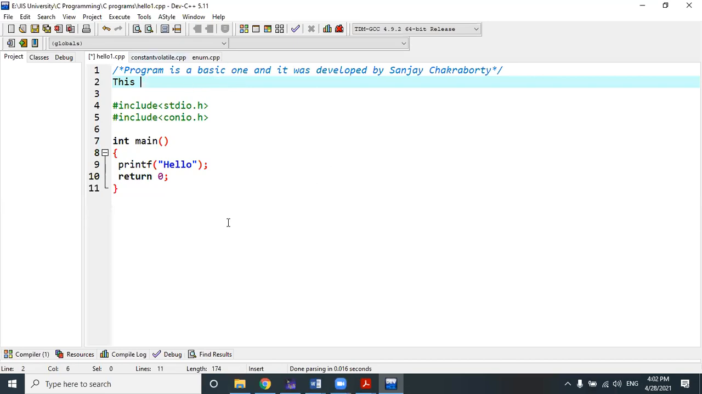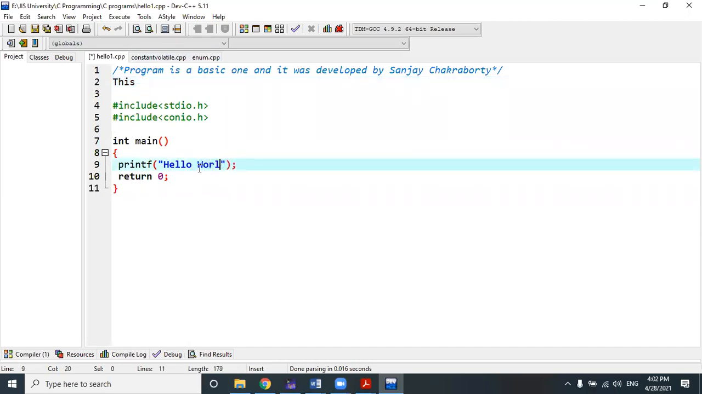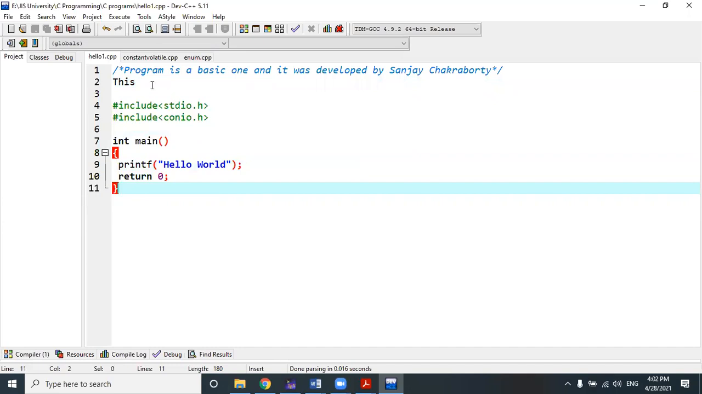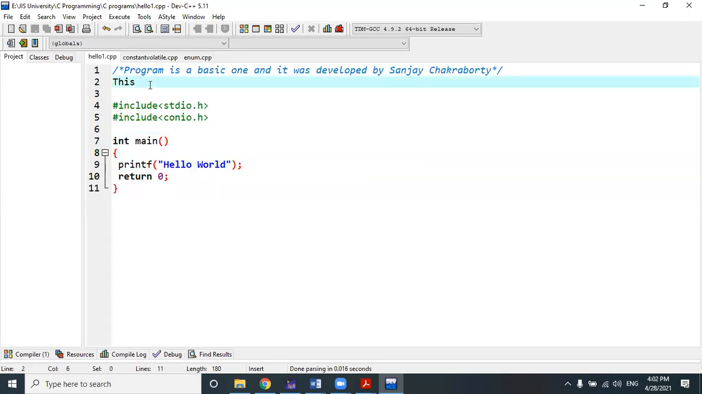So this is the basic structure of a C program where my objective is to print some statement with the help of a C program. Suppose I want to print the statement hello world with the help of this C program. And this is the basic program that I am using to print the statement. The objective of the program is clear. The input of the program is clear.